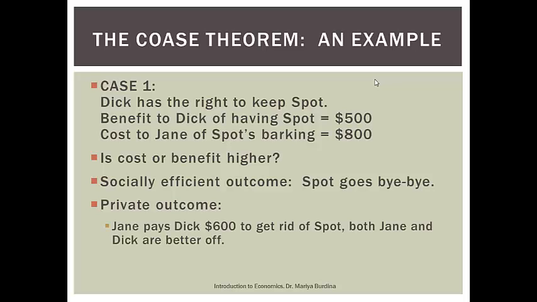So Jane is going to pay Dick something between $500 and $800 to get rid of Spot, and both Jane and Dick are going to be better off. Jane is going to be saving some money, Dick is going to be making some money. So we achieved, with our private outcome, the socially efficient outcome.